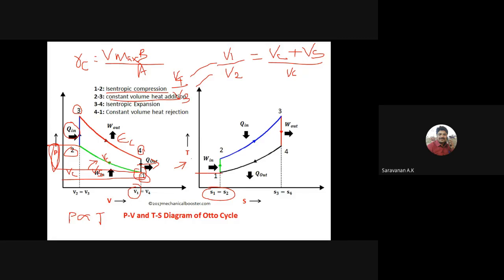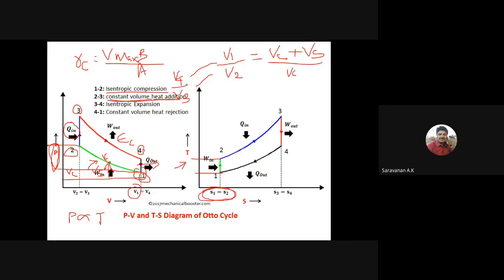So here the T1 temperature and T2 temperature, but here the entropy is constant. Why? Because in this process we are not supplying any external heat, right? So the entropy is constant. Now process 2 and 3, the constant volume heat addition process.